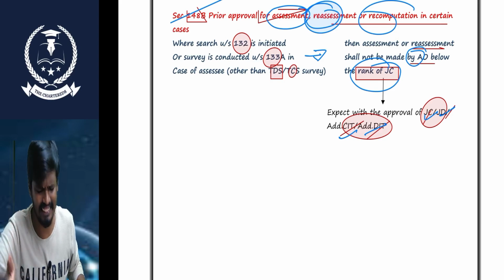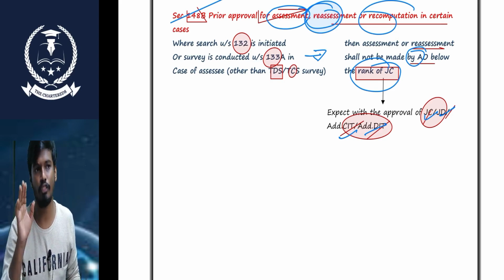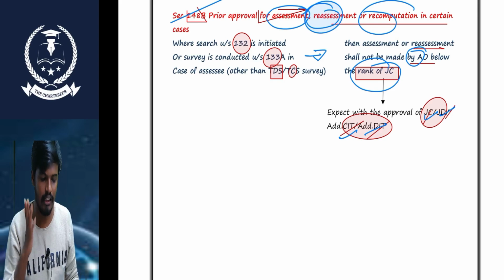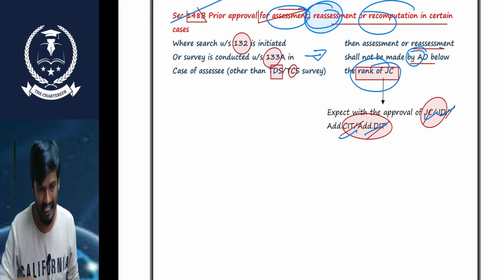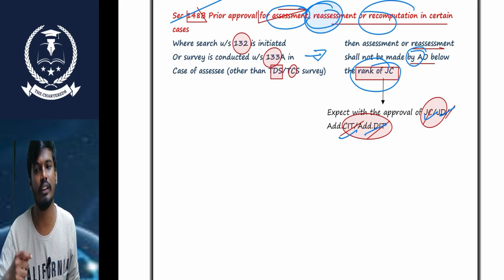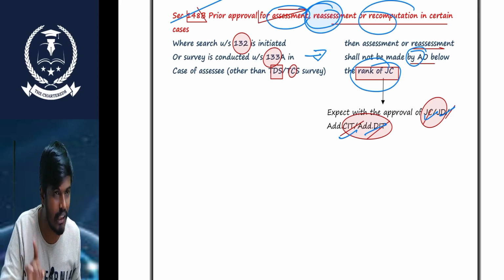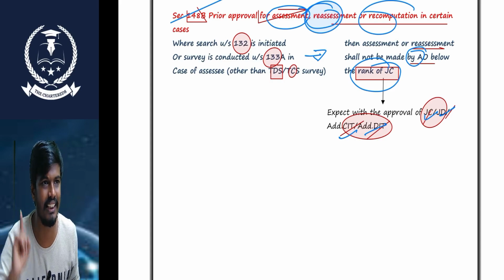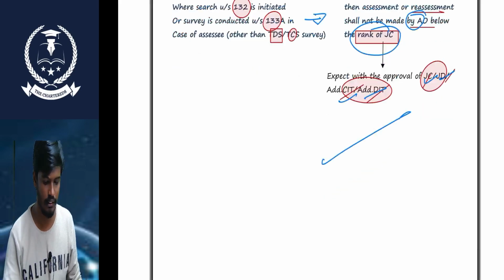Sir, if the search is initiated, I have information that the search is initiated, and I do the assessment under section 147 for the search case or survey case. In this scenario, the assessment or reassessment is done by any officer of the rank of joint commissioner and above. If that assessment is done by an officer below the rank of joint commissioner, we need to take the approval of the joint commissioner, joint director, additional CIT, additional DIT. Okay, that's it.